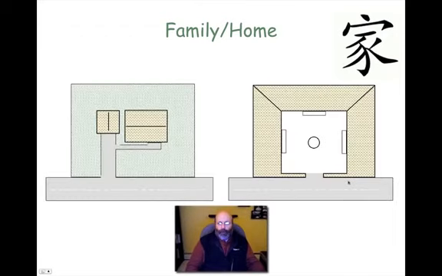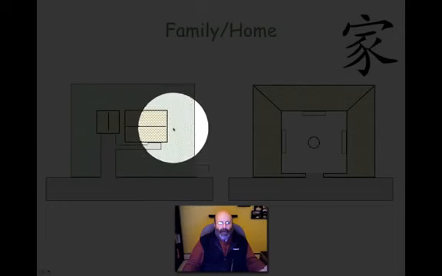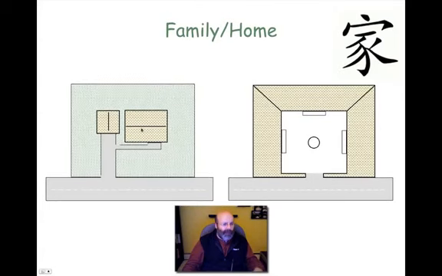So I throw out these two diagrams to show the architectural difference in how we think about our homes and where we actually live. And the problem in our society is, here's my house and here's my property. My house is meant to be seen, but my family stays inside the house. So the only way you can really interact with my family is you have to come into my house. That's a little bit different than the Chinese system.